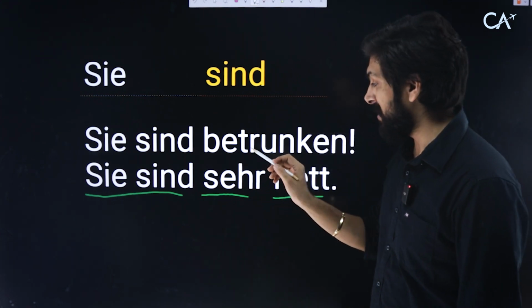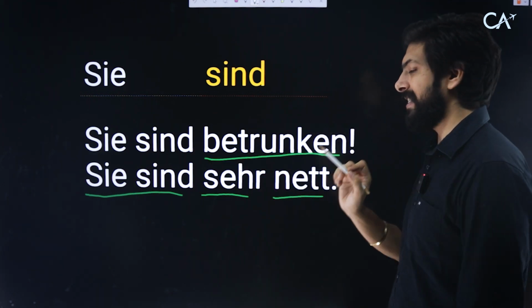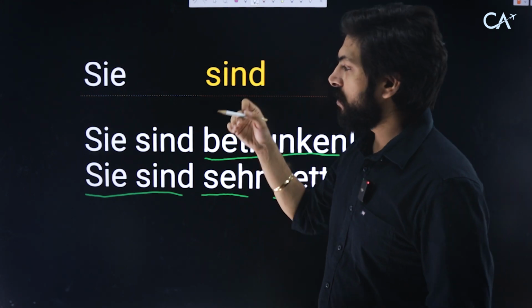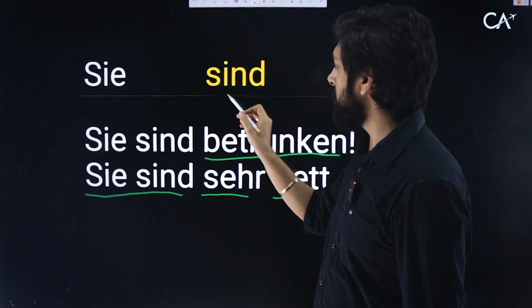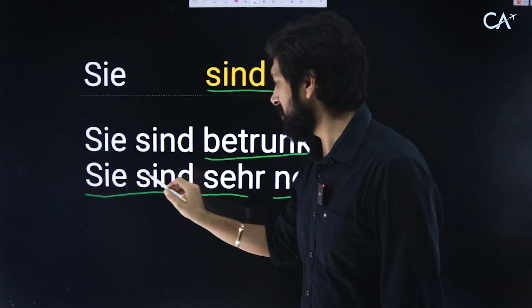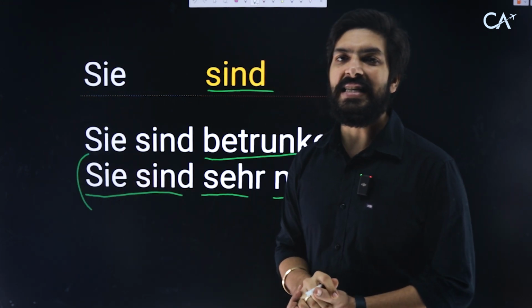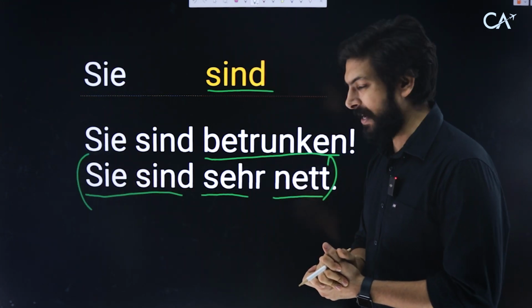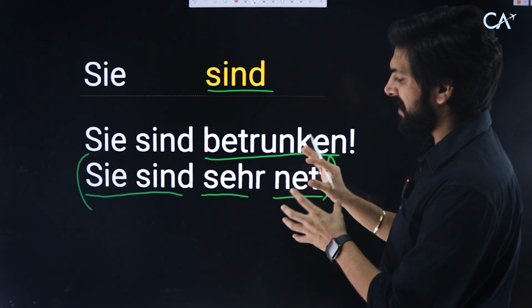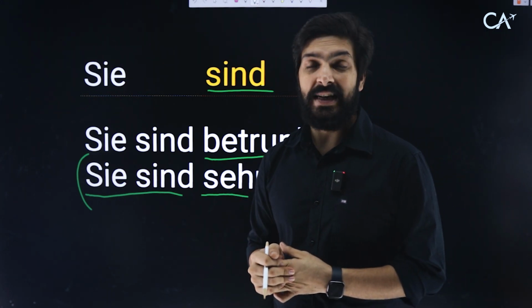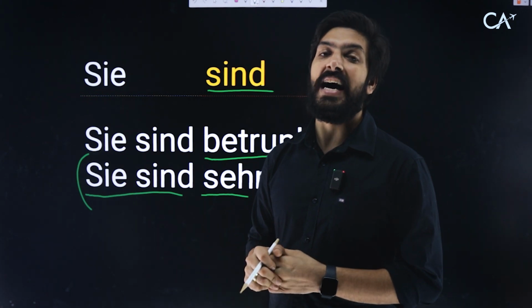By the way, homework: search about this word and see what it is in Google. For now, remember, for you, singular, plural, formal, we use sind, and that is Sie sind sehr nett. You are very nice. Sie sind sehr nett. Right? And I think with this, we end our personal pronouns and their conjugation with sein.